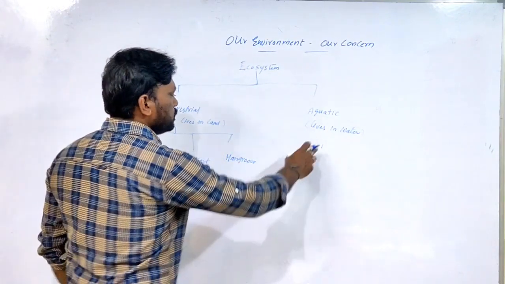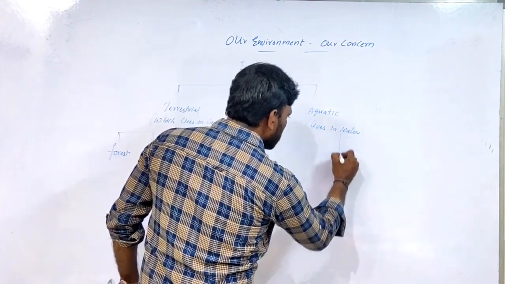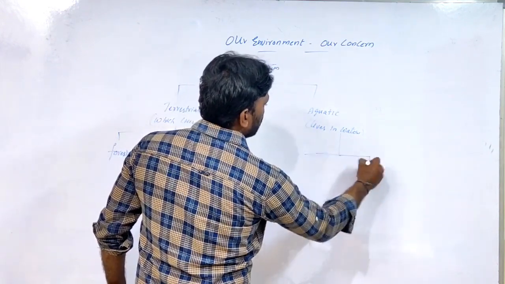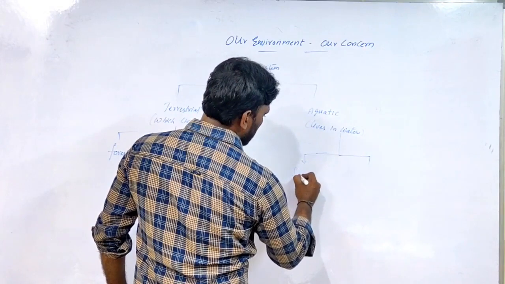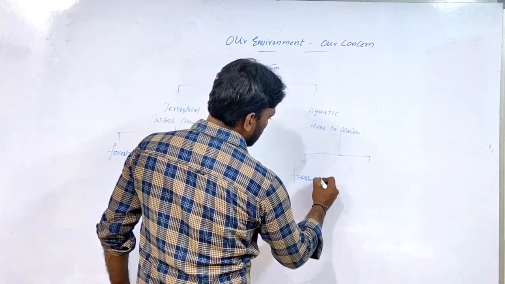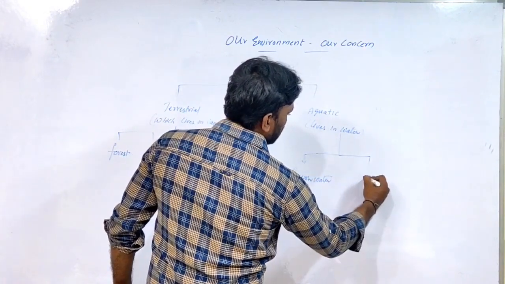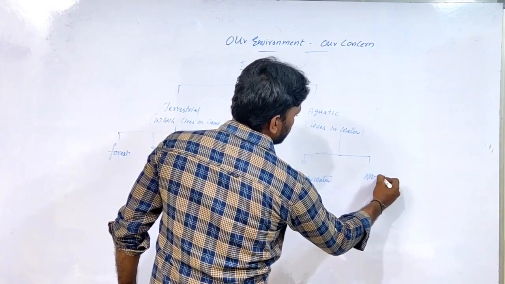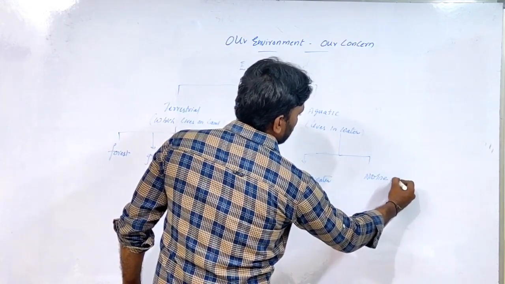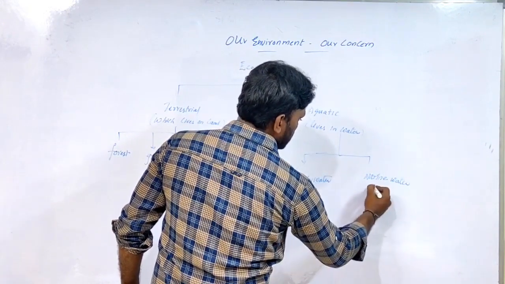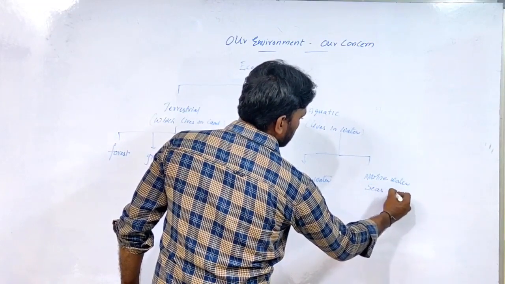Aquatic ecosystem is divided into freshwater ecosystem and marine water ecosystem. Marine water means seas and oceans.